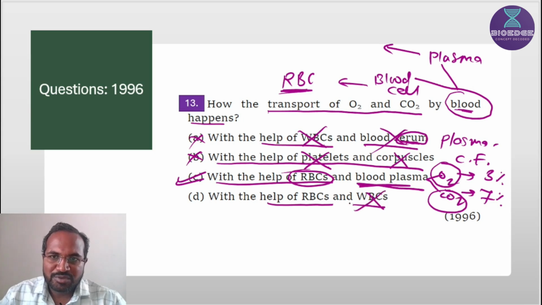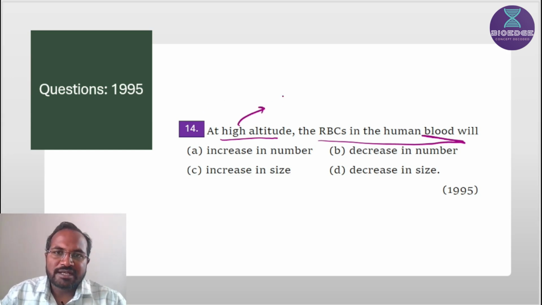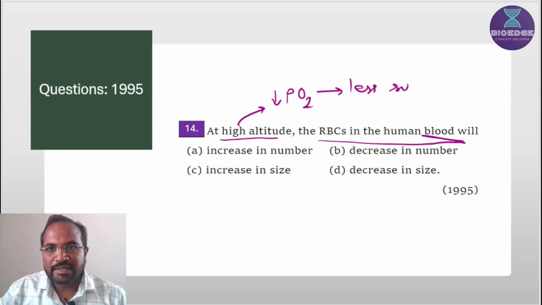As we know, WBC is involved in the defense mechanism, not transportation of gases. So this option is also wrong. Next, at a high altitude, RBCs in human blood will... As we know, if we go at a high altitude, there will be a decrease of partial pressure of oxygen, and if partial pressure of oxygen decreases, then there would be less supply of oxygen to tissue.